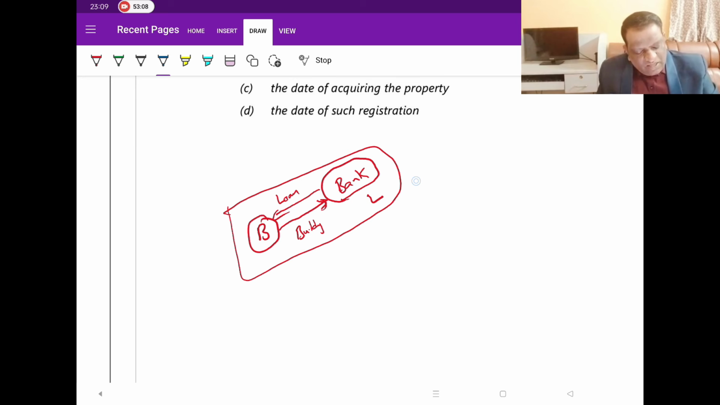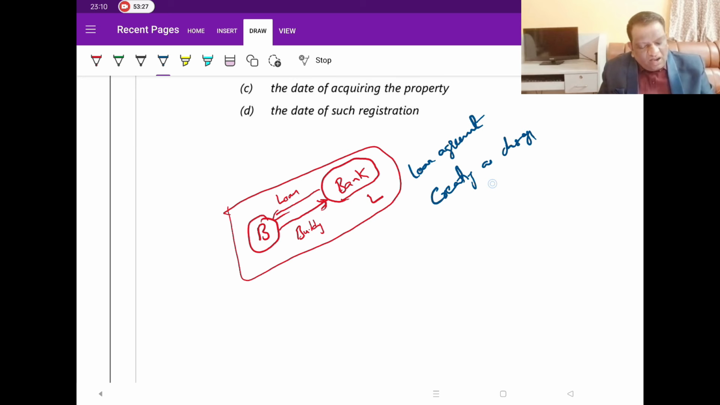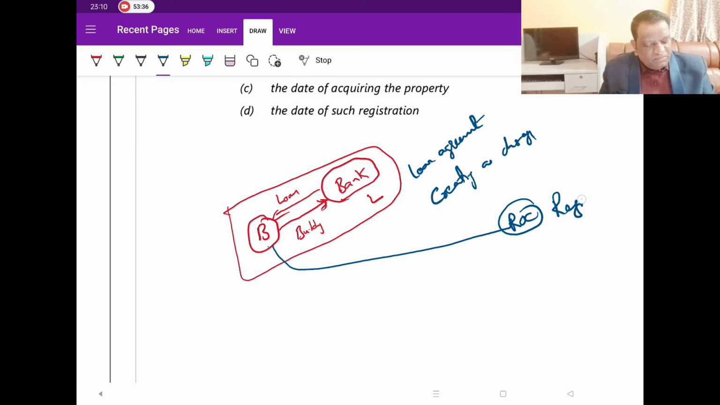Till here, they enter into a loan agreement, including do's and don'ts, terms and conditions. Once this step is done, this is what we call creating a charge. After this, the company, the borrower, is supposed to go to the ROC and register the charge. This is the second step. He is supposed to register the charge.